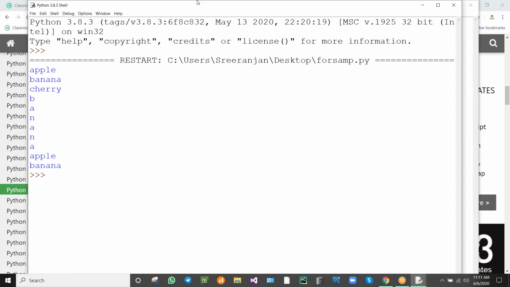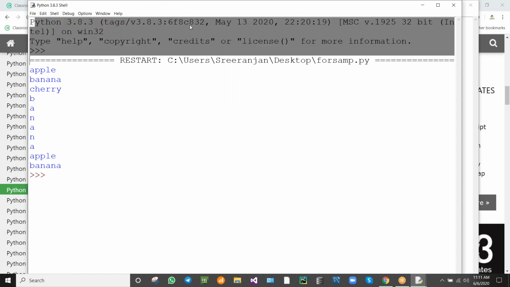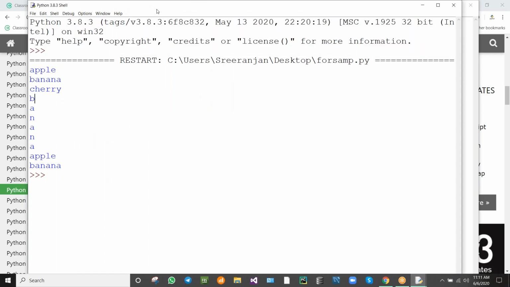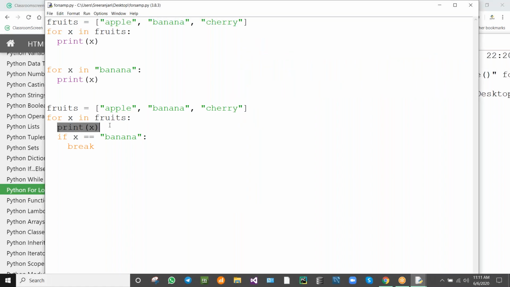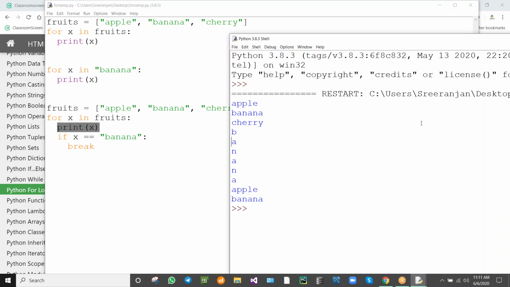Okay, apple banana. It is only displayed apple banana because we are printing before the condition is checked. After that, we are checking the condition. That is the reason banana is displayed.